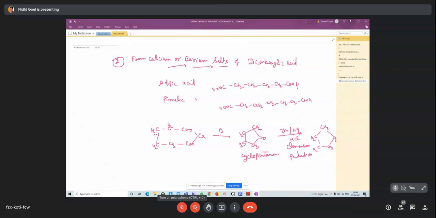Ma'am, in adipic acid, the salt of adipic acid which you have just taken, when we heat it, the number of carbon atoms is decreasing. So the byproduct will be calcium carbonate or calcium oxide. Adipic acid is for the preparation of the salt.